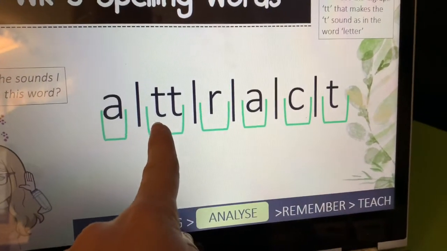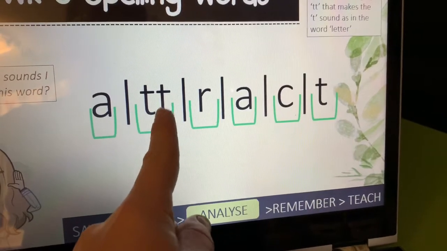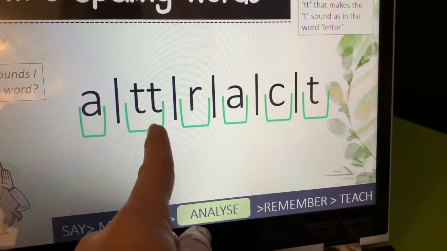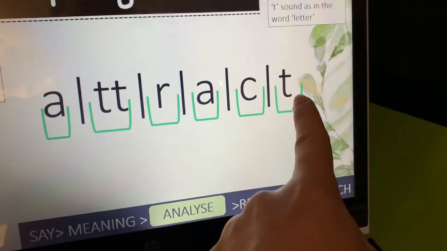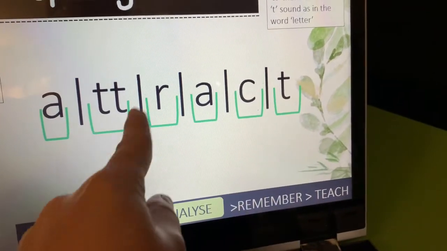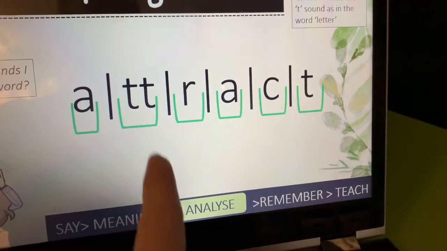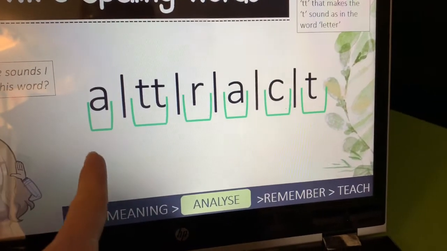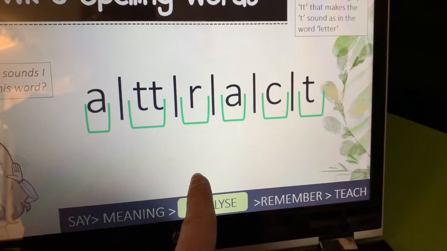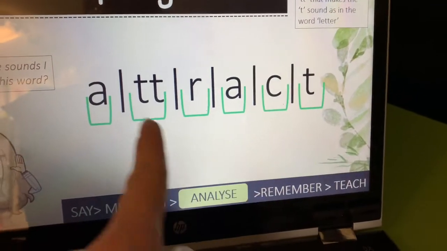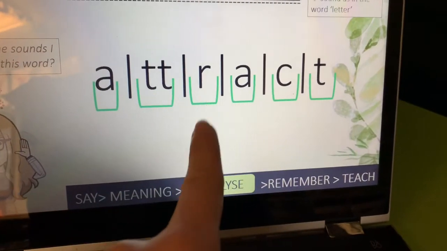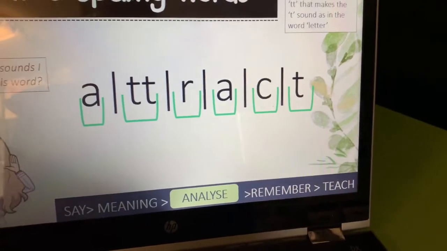We can see that the digraph TT is making that single sound T. Please don't get confused and put a double T at the end. It's just the digraph TT at the beginning here that is making that single sound T. The letters are A, T, T, R, A, C, T.